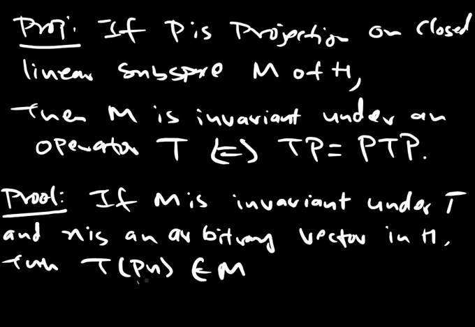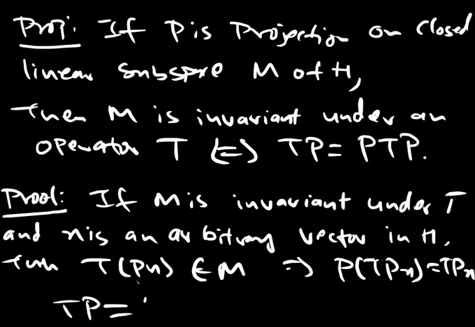Because P is a projection, Px is in M, the projection on M, and T of an element of M is in M. Since this clearly implies that TPx is the same thing as PTPx, that's the definition of objects in M. This is true for all x in H, so that implies that TP is the same thing as PTP.